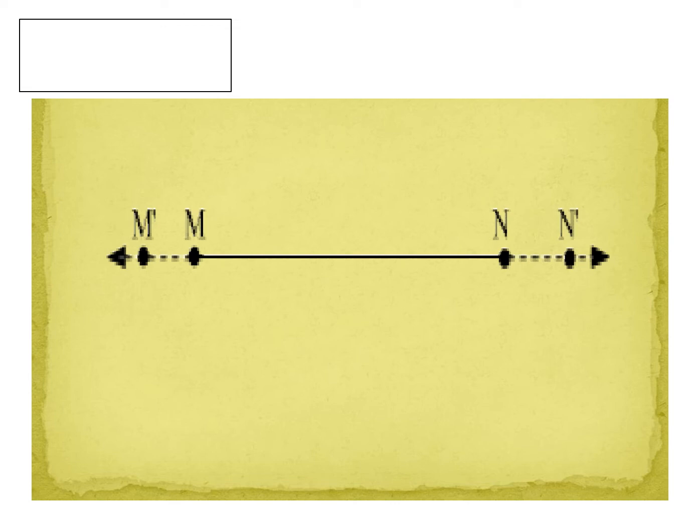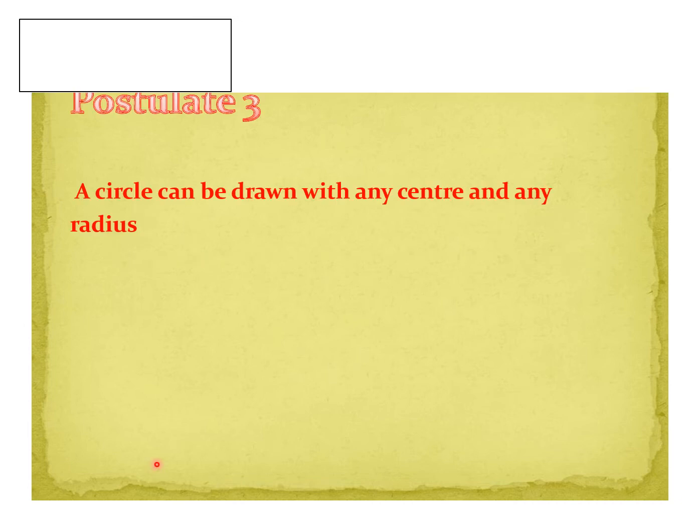Now come to the third postulate. A circle can be drawn with any center and any radius. It means we can draw a circle on a plane by taking any point on the plane. Understood this point, my children? This is the third postulate. Okay, my children? Understood?